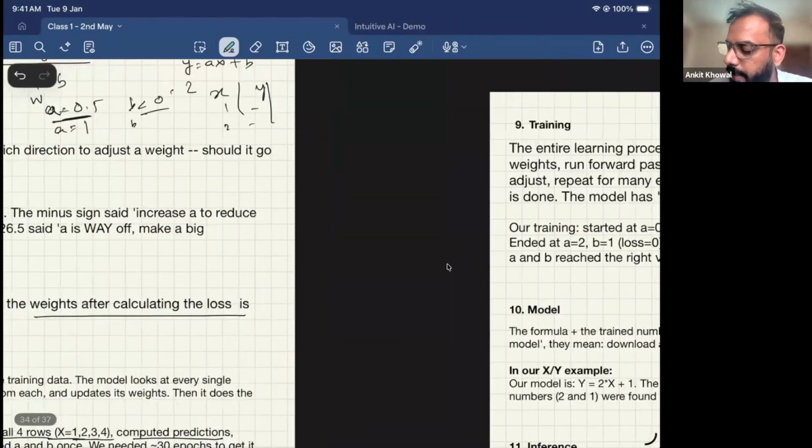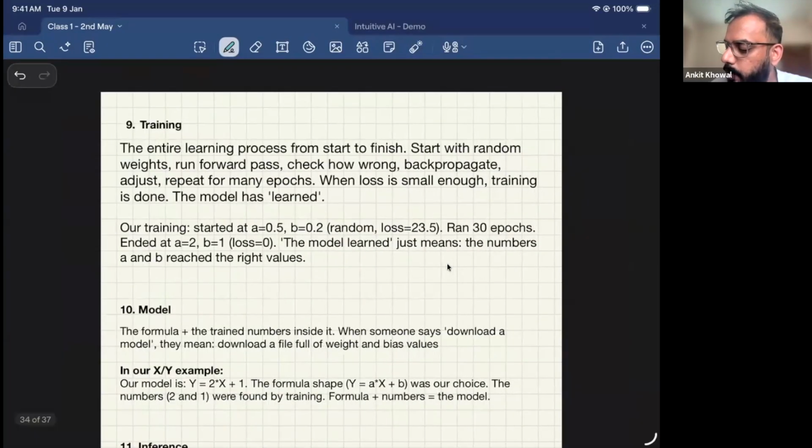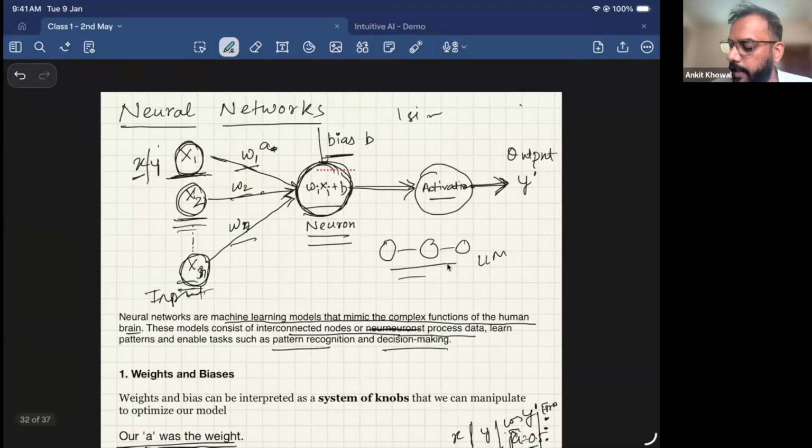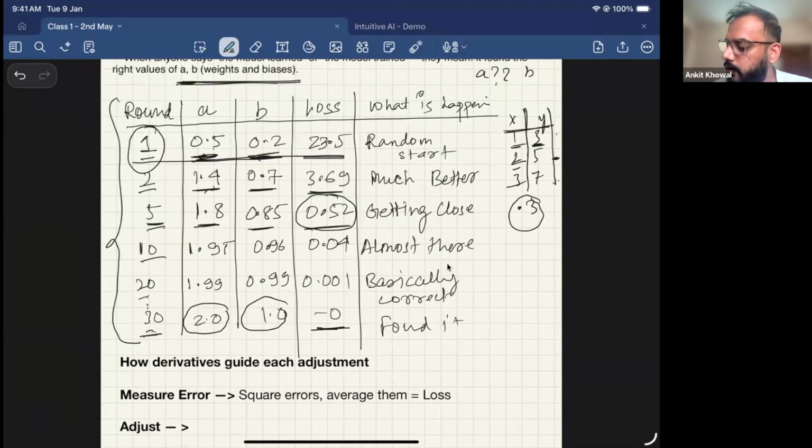Okay. Now, what is training? The entire learning process from start to finish. Start with random weights, run a forward pass, check how wrong I am, back propagate, adjust, and repeat for many epochs. When loss is small enough, training is done. The model has learned. So for us, this is what training is. This whole process is called training.